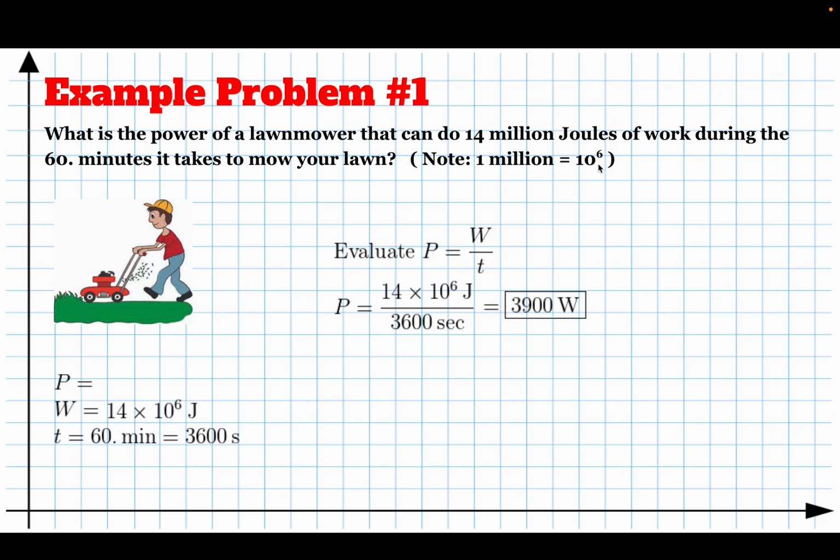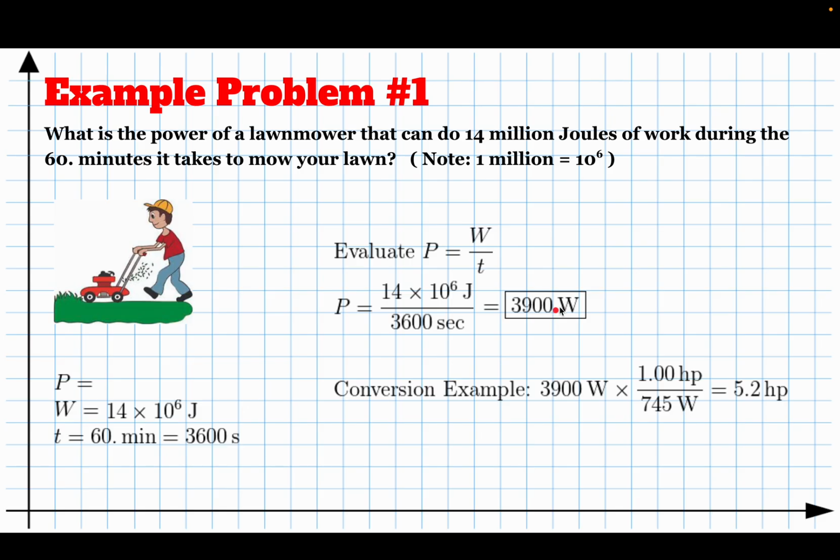That is 3,900 watts. That is to say, your lawnmower is transferring energy from chemical potential energy, stored in the gas tank, to kinetic energy of the spinning blade. It's transferring that energy at a rate of 3,900 joules of energy every second. That's what the power means.